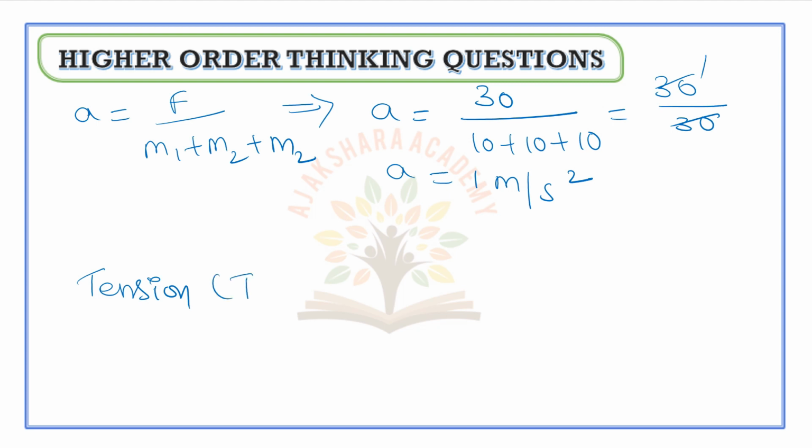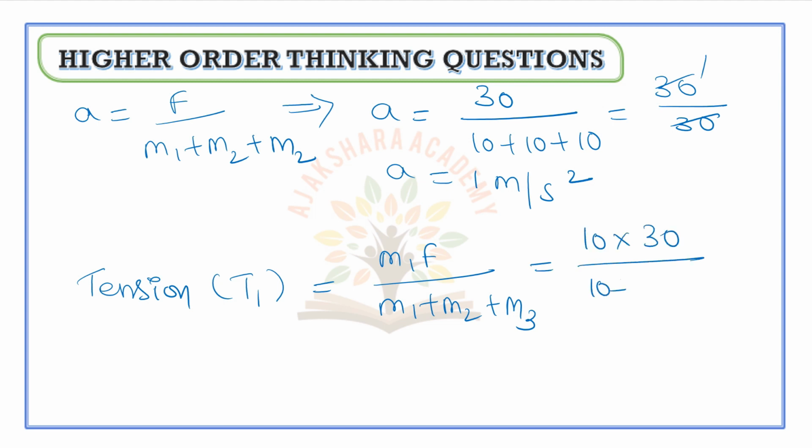Tension T1 is equal to M1 F by M1 plus M2 plus M3. Substituting values, 10 into 30 by 10 plus 10 plus 10. So that is equal to 10 into 30, 300 by 30. Zero, zero gets cancelled, 3 ones, 3 tens, 30. So tension T1 we are getting is 10 newtons, and then we should calculate tension T2.